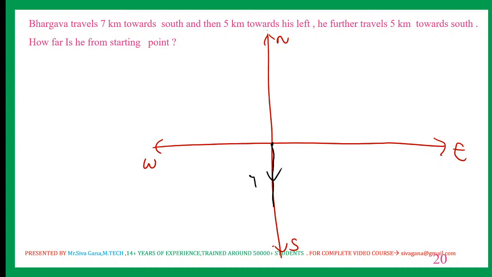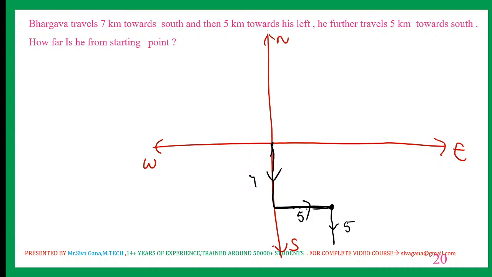Then 5 kilometers towards left. And further travels 5 kilometers towards south. How far is he from starting point?